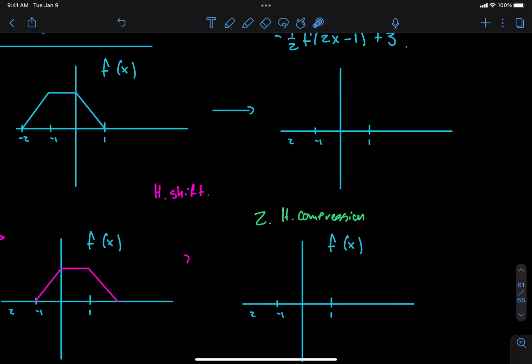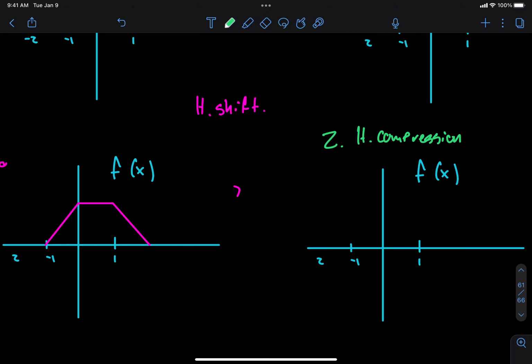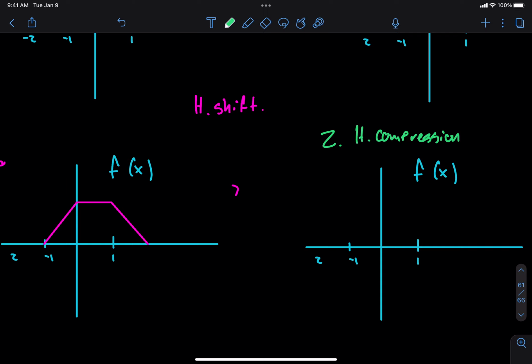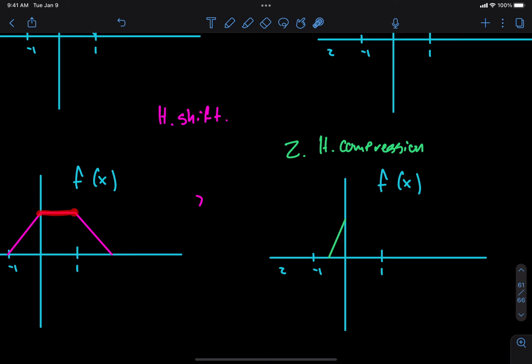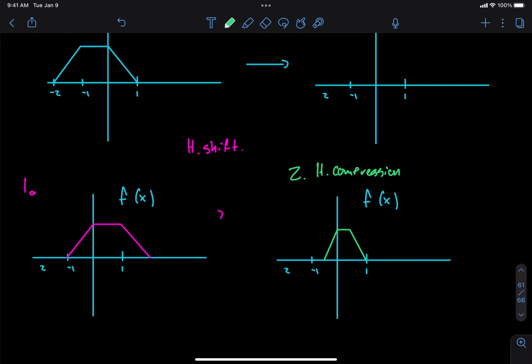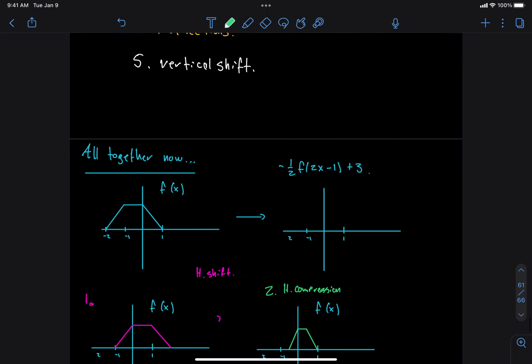So what would that look like? Well, instead of going from -1 up to 0, this segment is going to go from -1/2. And the height isn't going to change at all. Instead of going from 0 to 1, this segment's going to go from 0 to 1/2. And then instead of going from 1 to 2, this segment is going to go from 1/2 to 1. So now it looks like that, right? Okay, so that's the horizontal compression done.